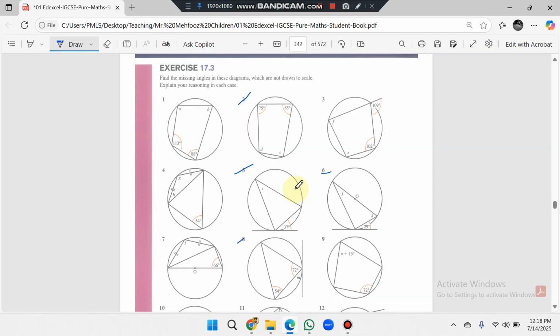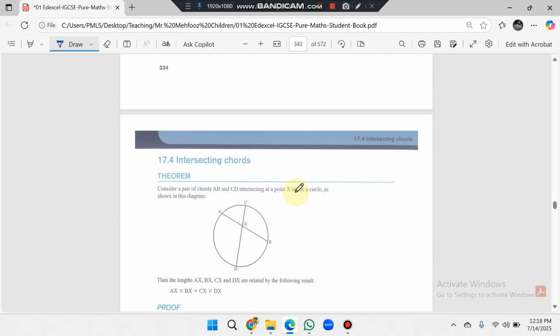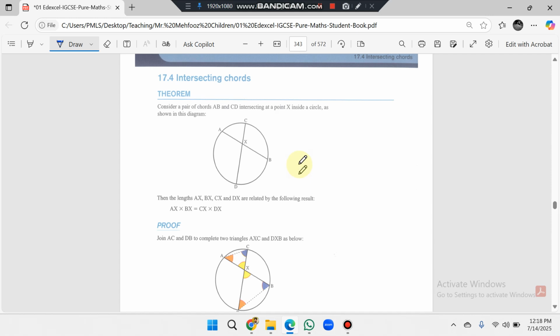Now the next topic is the intersecting chords theorem, right? So in this section we will study the theorems in which the chords are intersecting. Consider a pair of chords AB and CD. This is the chord AB, this is the chord CD, intersecting at a point X inside a circle, as shown in the figure.